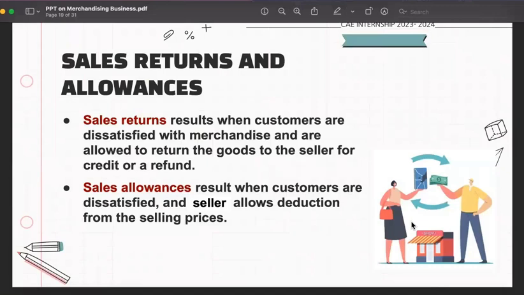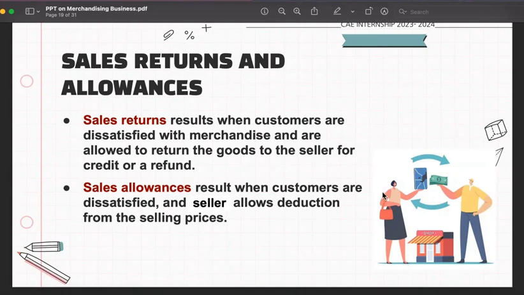So on the other hand, yung allowances is, for example, nagbayad ka at an expensive price, and then you receive a product na hindi deserve yung price na binayad mo. So now, the seller would adjust the price to make it compatible to the quality of the product that you deserve.